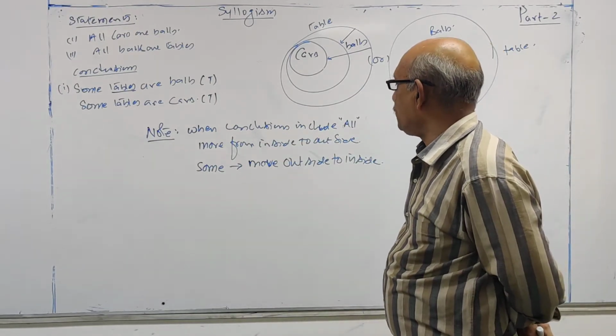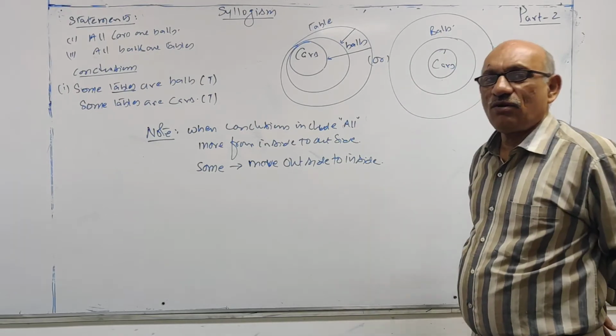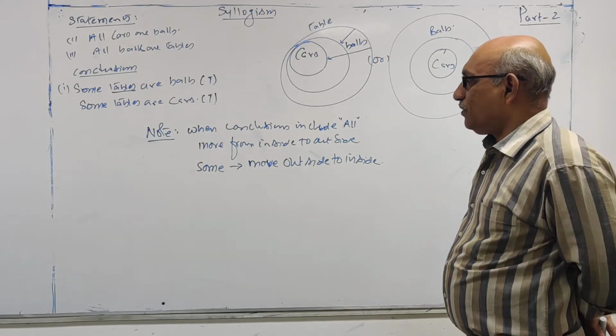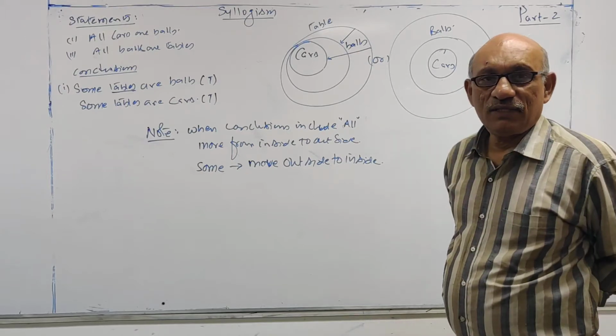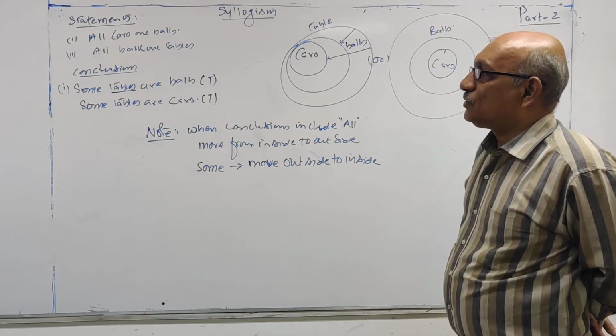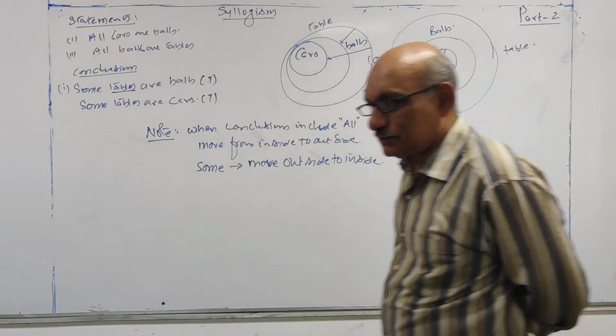When your conclusion includes all, move from inner circle to outer circle, meaning inside to outside. And when your conclusion is having some, move outside to inside. This is the first question we have. So both 1 and 2 follows is the answer for the given question.